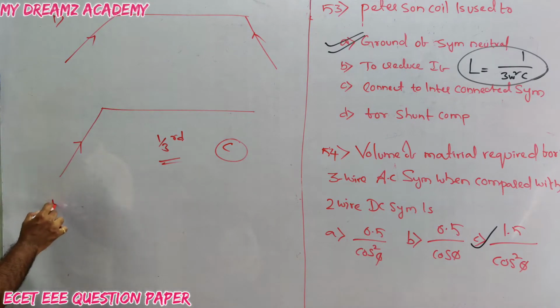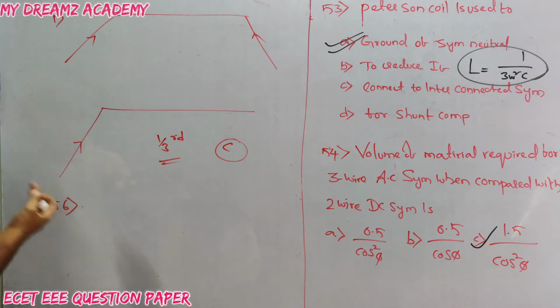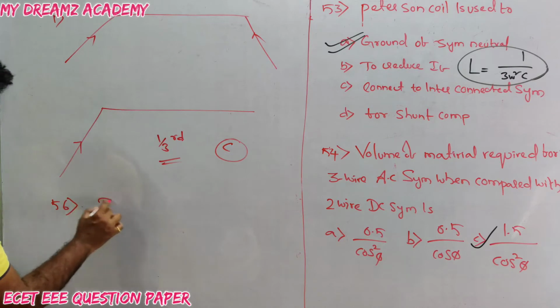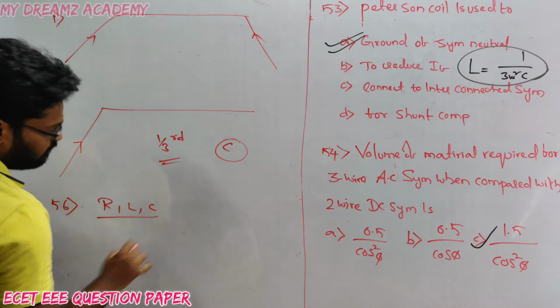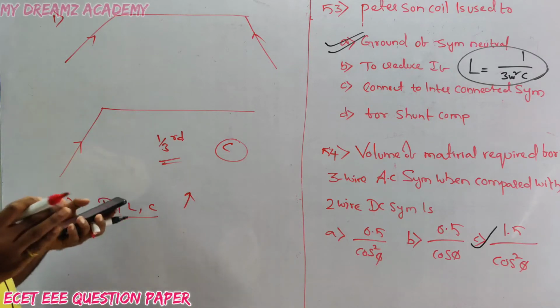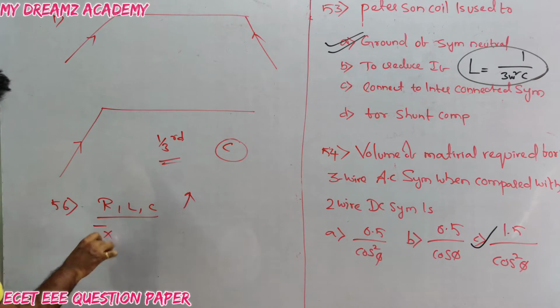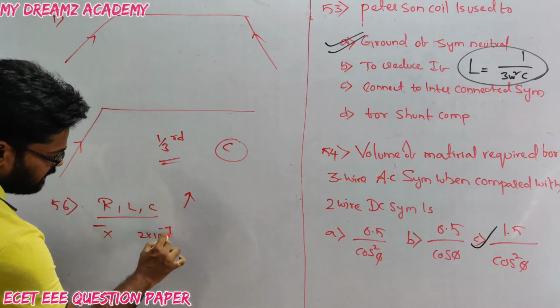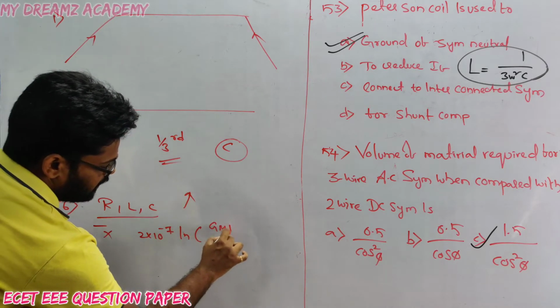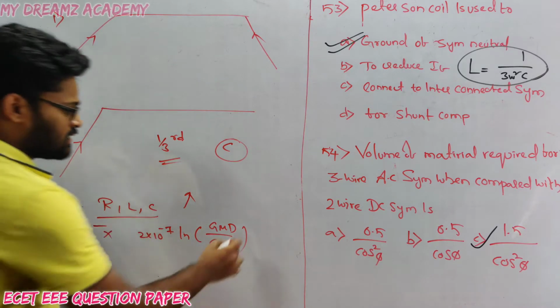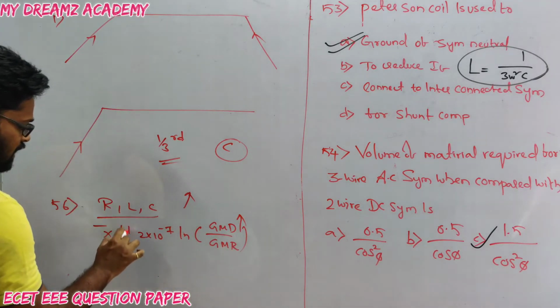Next question, question number 56. With increasing the length of the transmission line, the capacitance of the line increases. If the distance between the conductors increases, R value does not change, but the inductance L is 2 into 10 to the power of minus 7 ln GMD divided by GMR. As GMD increases, L value increases.